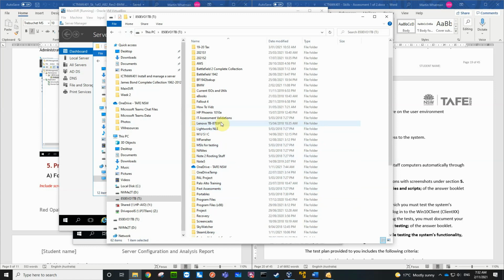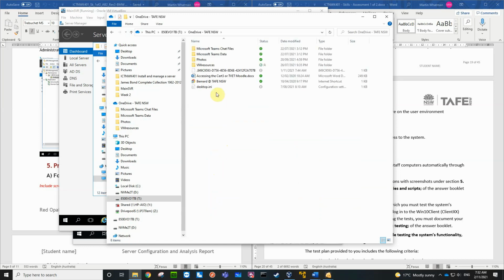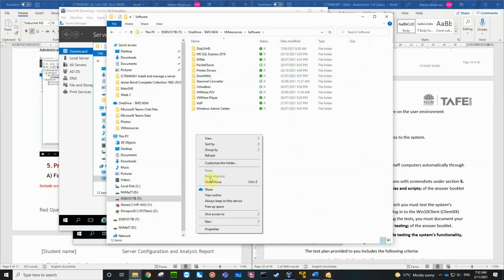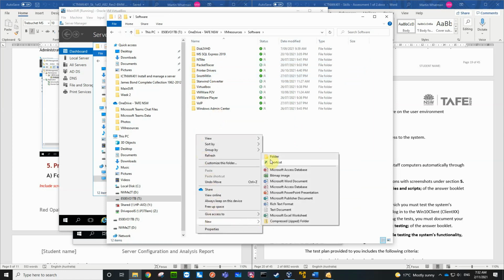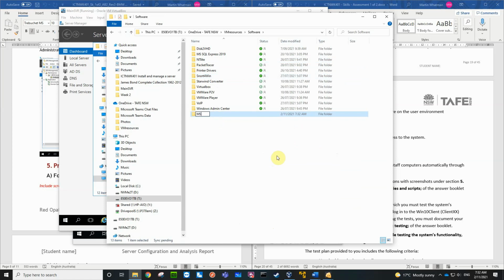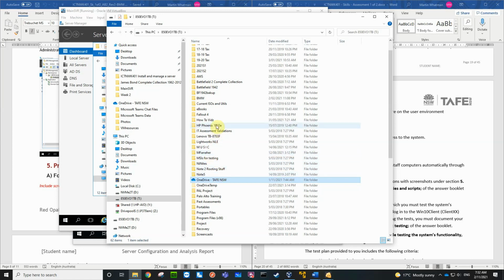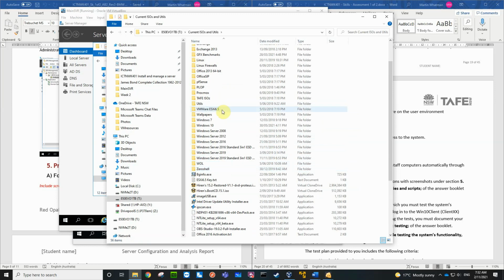Okay, so what I'm going to do is, in the OneDrive, in the VM resources in the software, I'm going to create a new folder and call it MSIs. And in that, I'm going to put, did I have an MSIs folder in here?